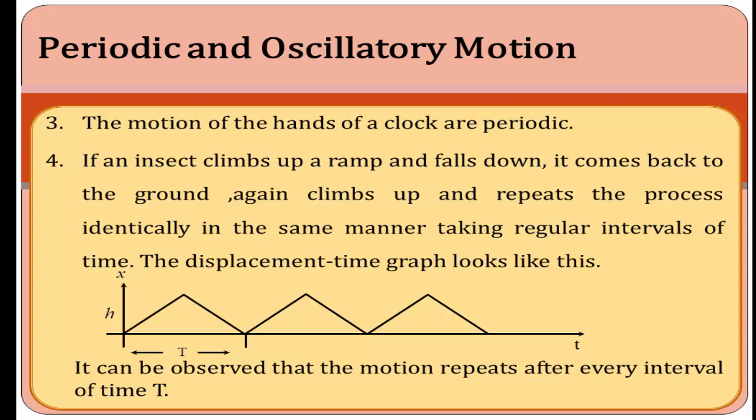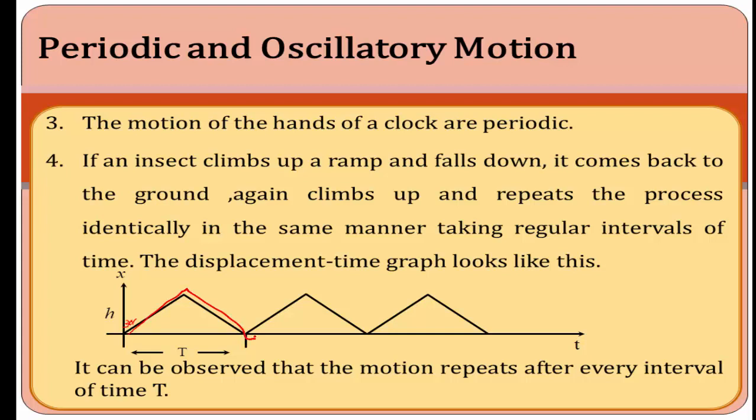The fourth example here, if an insect climbs up a ramp and falls down. Here, see this graph. Suppose I consider the insect is situated at this point initially. This is the insect. Here this insect climbs up a ramp and falls down.